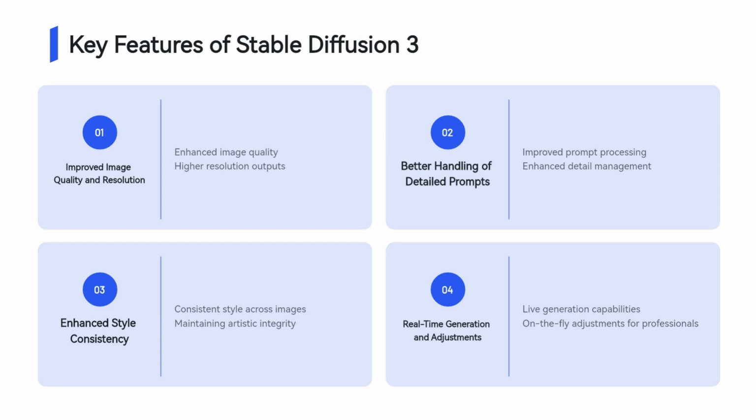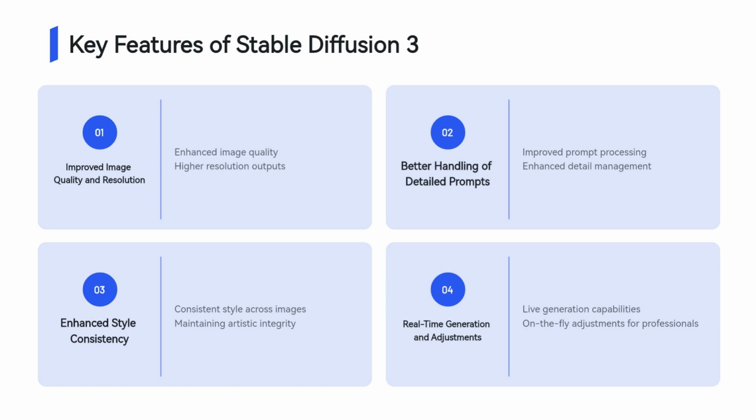One of the most significant upgrades is its ability to generate images with higher quality and resolution, even with more complex and detailed prompts. This makes the AI tool ideal for professional-grade content creation. Another improvement is in the model's handling of intricate prompts. It can now better understand and interpret detailed instructions, resulting in more accurate and consistent image outputs.